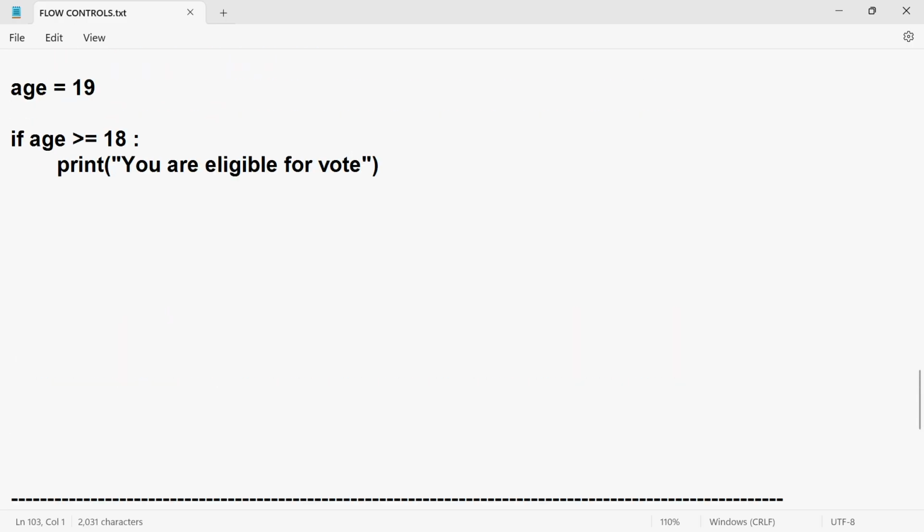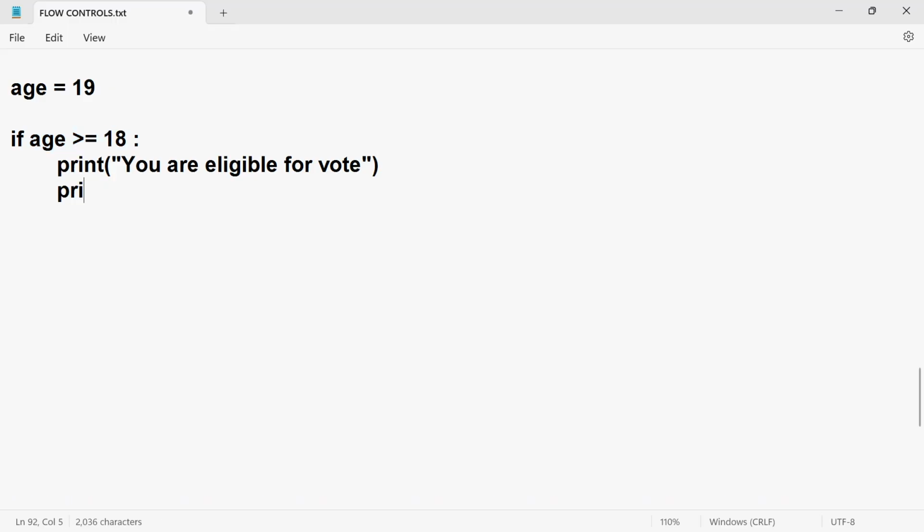First of all, we have created one variable. We have created one condition. After the condition, colon is mandatory. After colon, we need to provide one tab space. Generally, tab space is recommended. If you want, you can provide one space also, but it is not recommended. Minimum tab space is recommended. Then we are going to write statements. Whatever statements we write here will execute only if this condition is true.